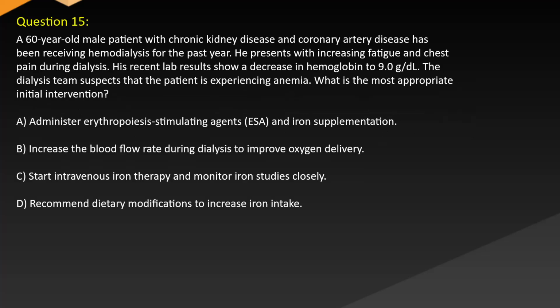Question 15. A 60-year-old male patient with chronic kidney disease and coronary artery disease has been receiving hemodialysis for the past year. He presents with increasing fatigue and chest pain during dialysis. His recent lab results show a decrease in hemoglobin to 9 grams per deciliter. The dialysis team suspects that the patient is experiencing anemia. What is the most appropriate initial intervention?